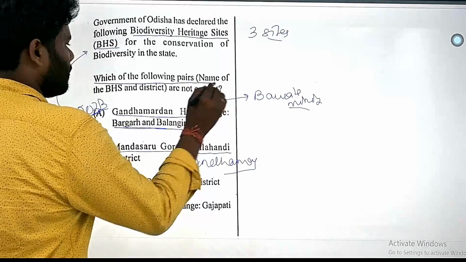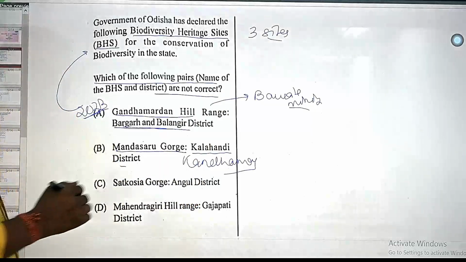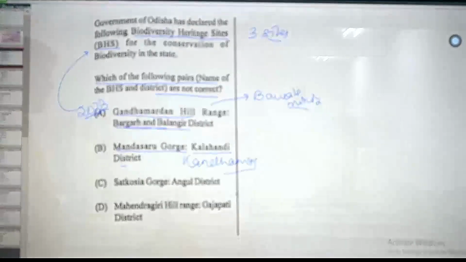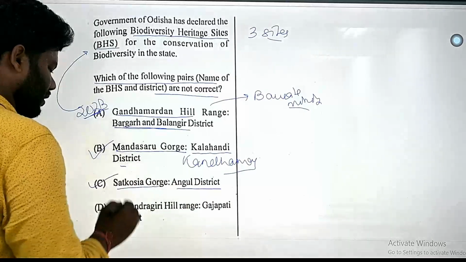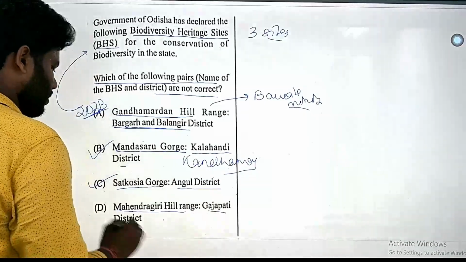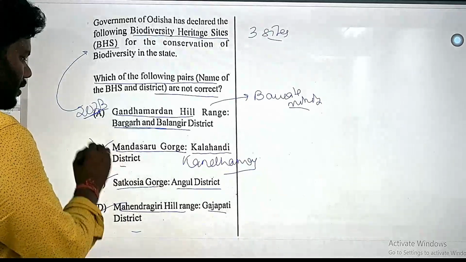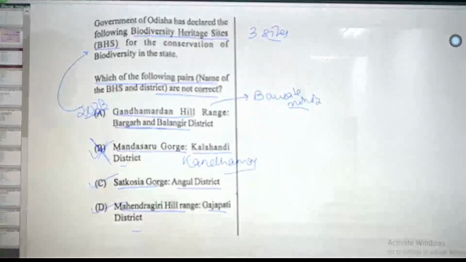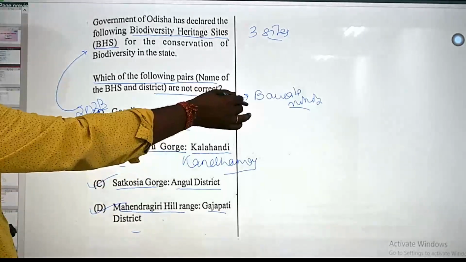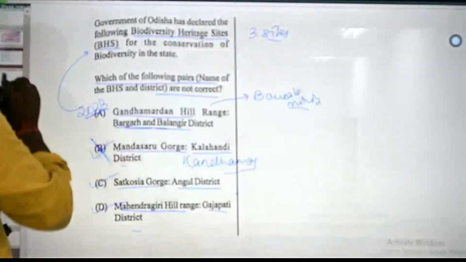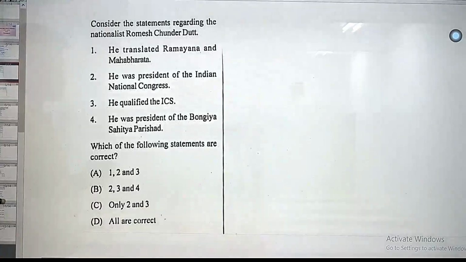Kandhamal. So here, which of the following pairs are not correct? So the right answer is option B. Satakosia is in Angul district, that is correct. Mahendragiri in Gajapati district, that is also correct. So this one is not correct, that is why this is your correct answer. Hope it is clear. So three sites, and here it is a fourth one, and it was also a current affair: Gandhamardan hill and the protest against bauxite mining, people were protesting.